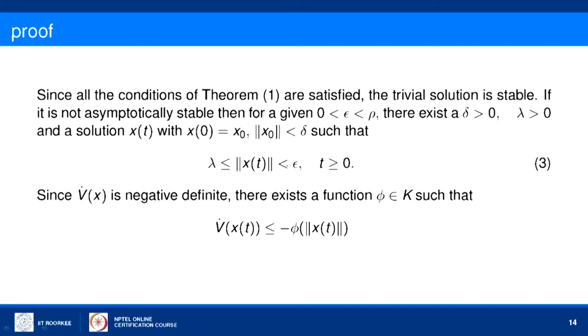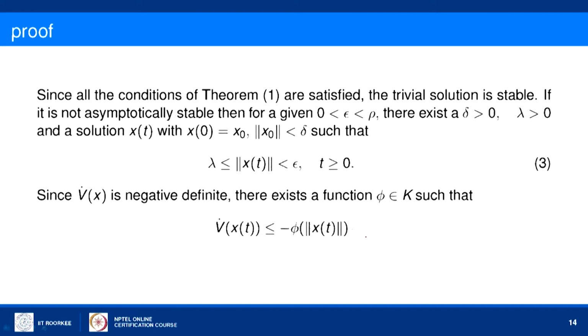Now, we will prove that this is not possible. The equation 3 is a contradiction that is to be shown. Since V dot is negative definite, there exists a phi in class K such that V dot of x(t) is less than or equal to minus phi of norm of x(t).